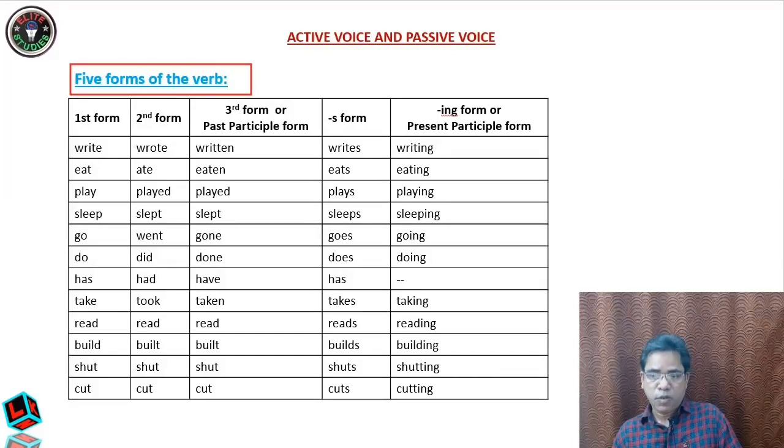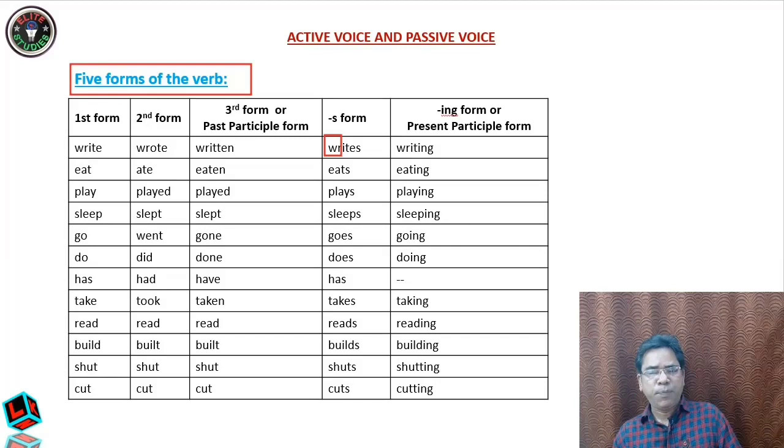Okay, so therefore we should write wrote, written. It is very easy to know. Write, the first form. The second form, wrote, and the third form is written. Many places you will get these things. So write, wrote, written. Then this S form. Very, very important, dear students, S form. When you use S, that becomes the S form, and this is the ing form, or you can say present participle form. Okay, this is called writing.